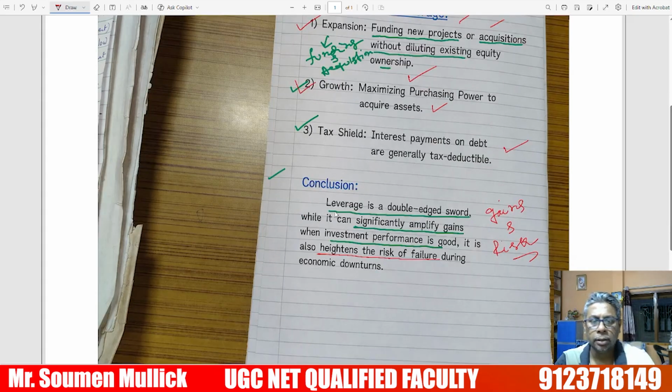Conclusion: leverage is a double-edged sword, involving both gain and risk. It can significantly amplify gain when investment performance is good, and it also heightens the risk of failure during an economic downturn. So this is the entire concept of leverage and types of leverage.